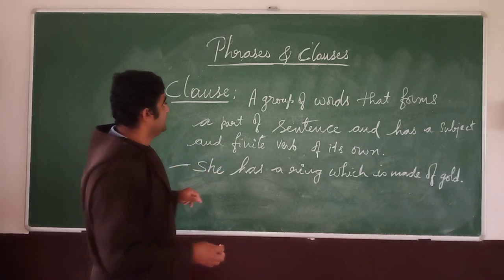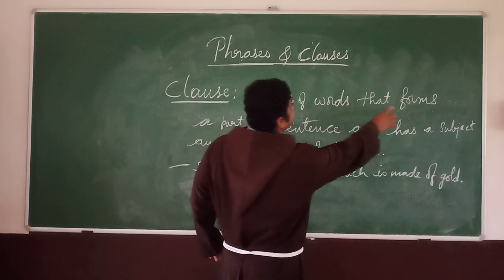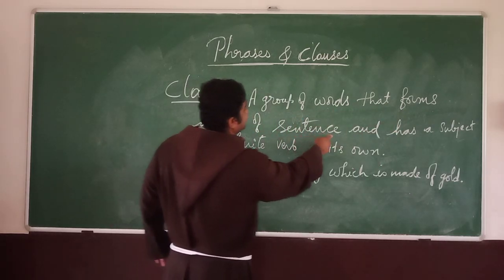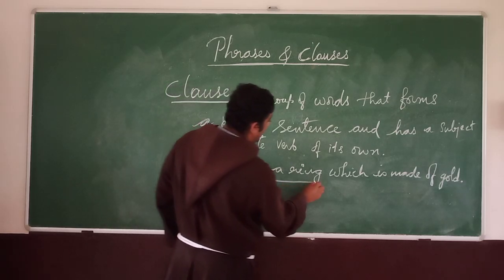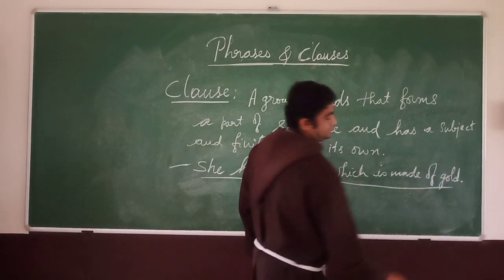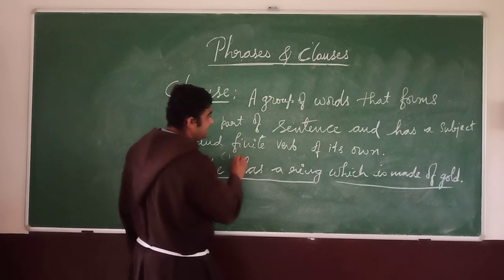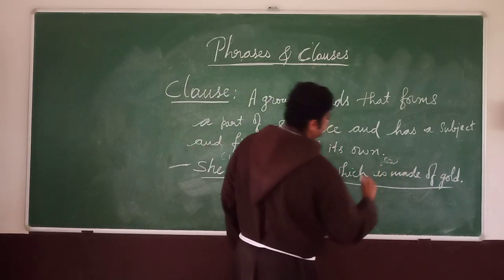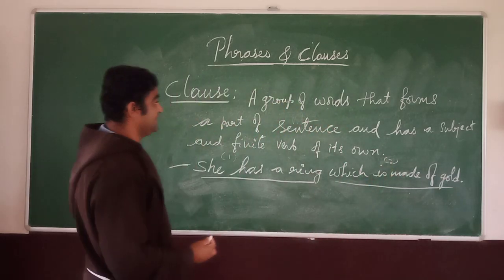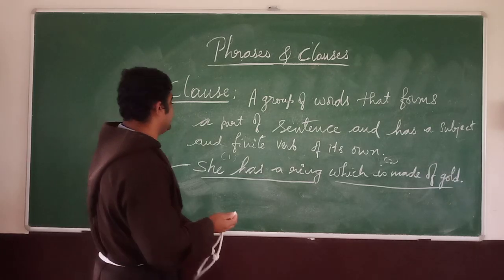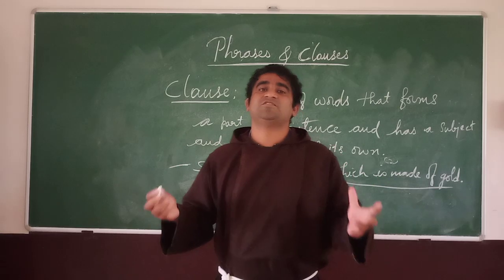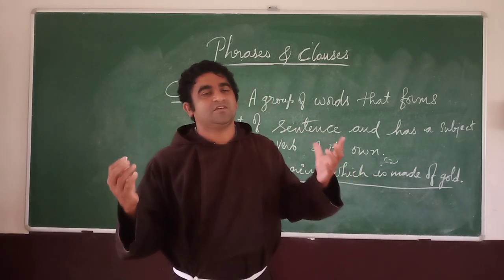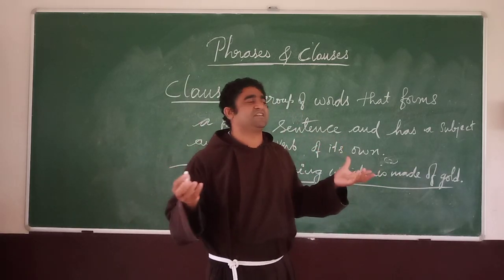She has a ring. What is that? A group of words that forms a part of a sentence. How many sentences are there here? 1 and 2. Two sentences are there. Now, part of a sentence. She has a ring. When you say it, you get a complete sense. Yes, she has a ring, no problem.